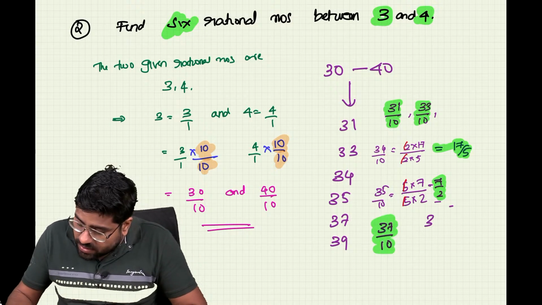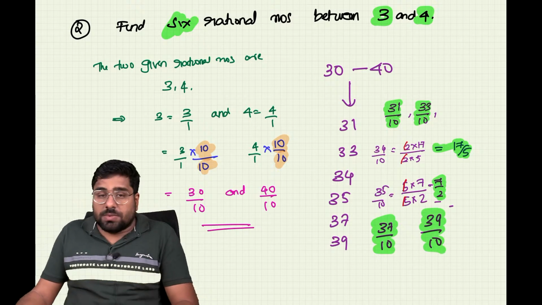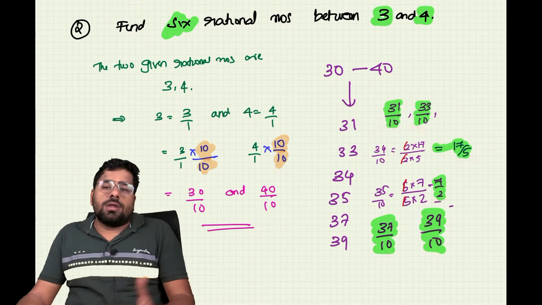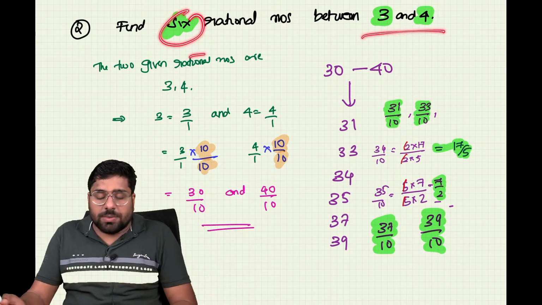Next you have 39 divided by 10, which is again the last form of it. So that is going to be my answer. You got how many ones? 1 2 3 4 5 6. You got 6 numbers. Is that clear? So we inserted 6 rational numbers between 3 and 4.